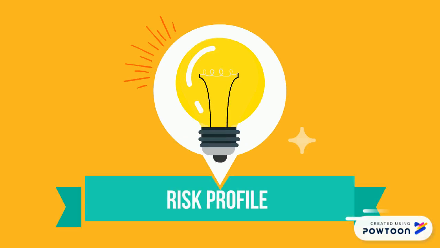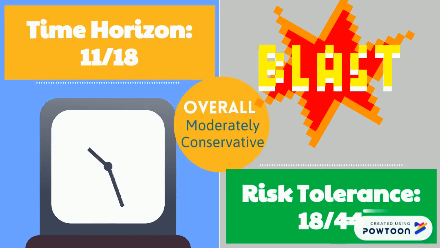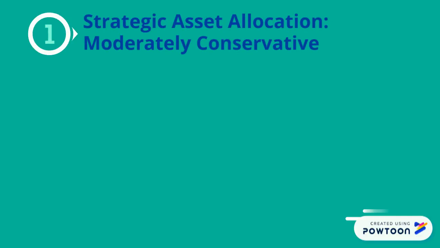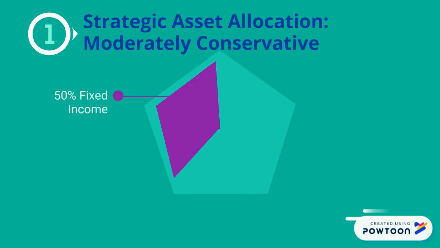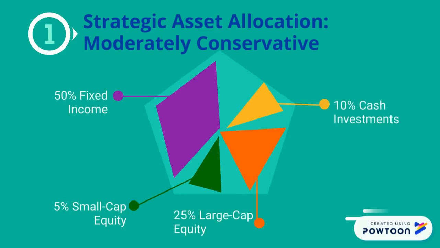From the personal details that we've learned from Miss A, we can now generate her risk profile. By combining her time horizon as well as risk tolerance that we've learned from her risk questionnaire, we learned that Miss A is overall moderately conservative towards her investments. And from her risk profile, we've managed to derive her strategic asset allocation, which is 50% fixed income, 5% small cap equity, 25% large cap equity, 10% cash investments, as well as 10% international equity.